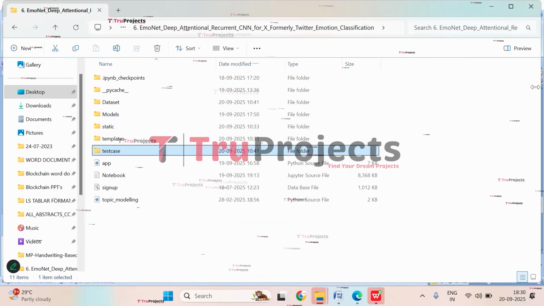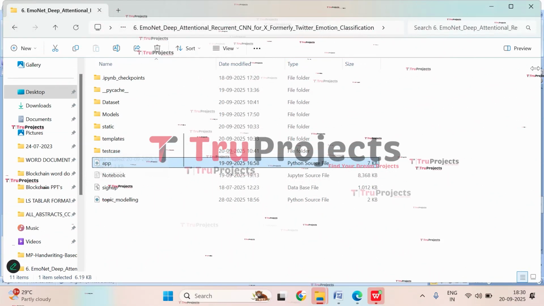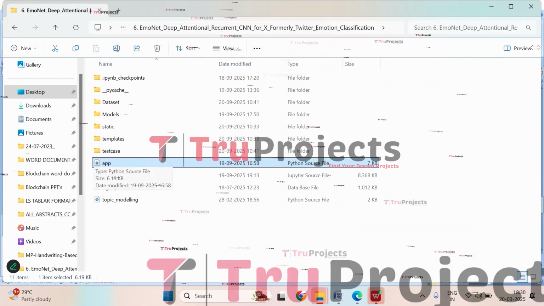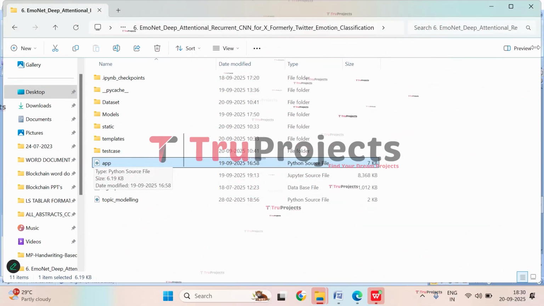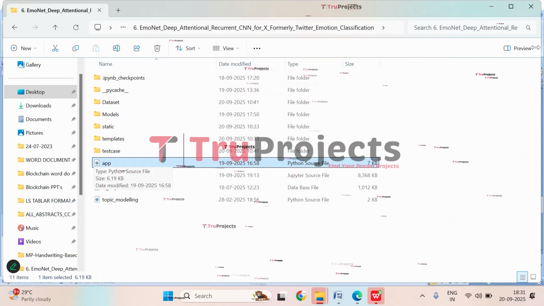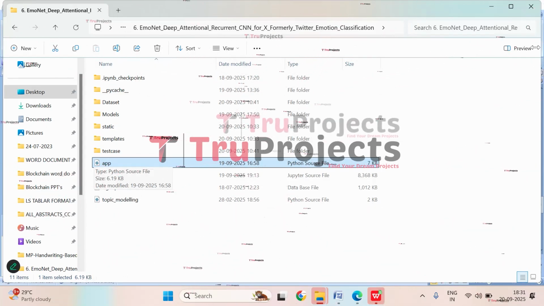And this is test case folder in which we have test cases that we will be using in the front end. And here we have app.py file. So this .py file contains the information related to front-end logic. It includes code written in Python that handles server-side operations such as processing user requests, interacting with the database, and generating dynamic content to be rendered in HTML templates.